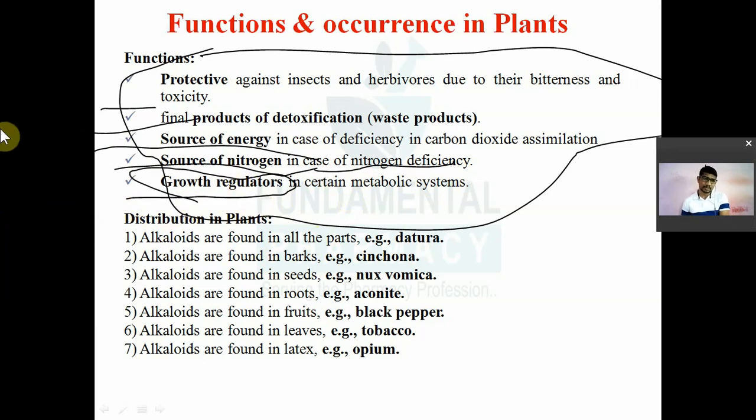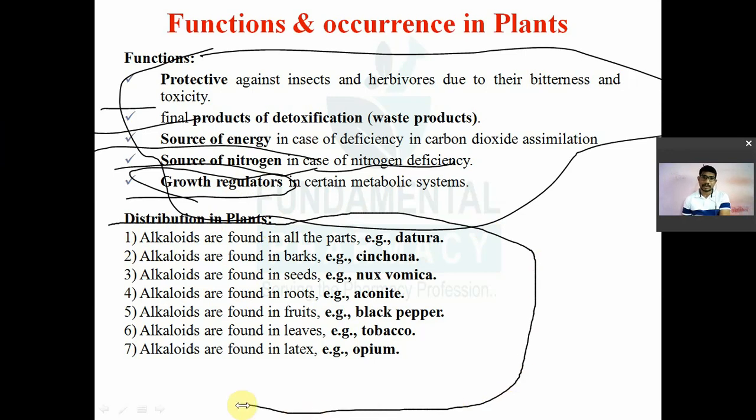Are the different functions of glycosides. Now, distribution of these glycosides in the plant. ये ग्लाइकोसाइड कहाँ कहाँ पे मिलेंगे आपको, किस प्लांट के कौन से हिस्से में मिलेंगे. Distribution of alkaloids. So alkaloids may be distributed in the different organs of plant. For example, they are found in all parts of plant. So you can find these alkaloids in every part like leaf, fruit, stems, then roots, etc.